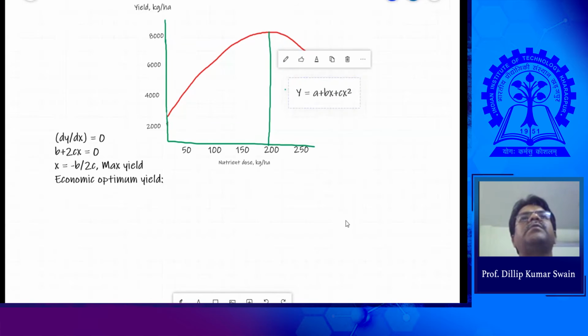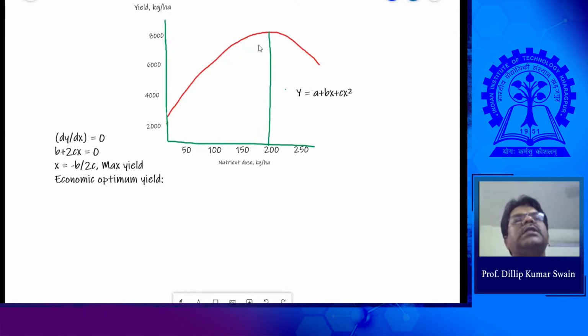This may give you the maximum yield, but this is not the economically optimum dose. How can you get the dose of fertilizer where you have the economically optimum, that gives the yield that provides the maximum economic return? How can you get that from here?